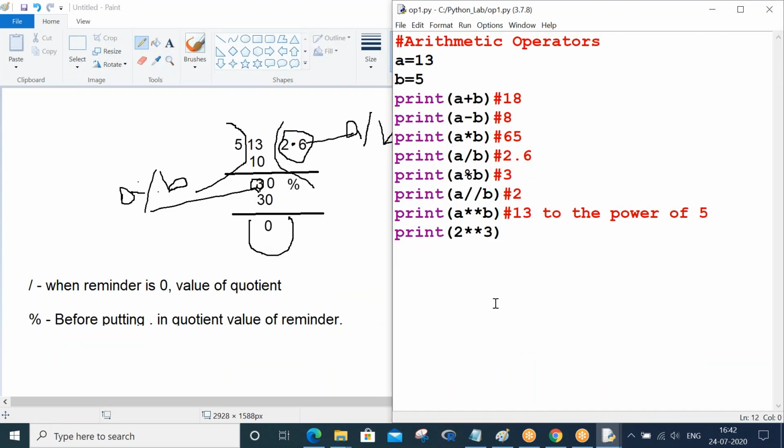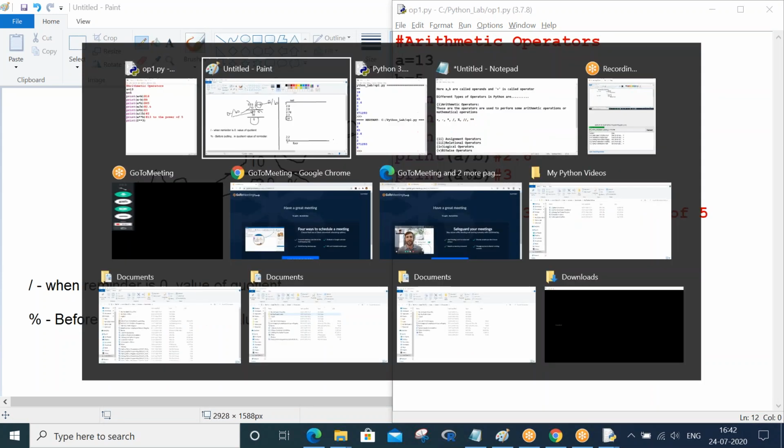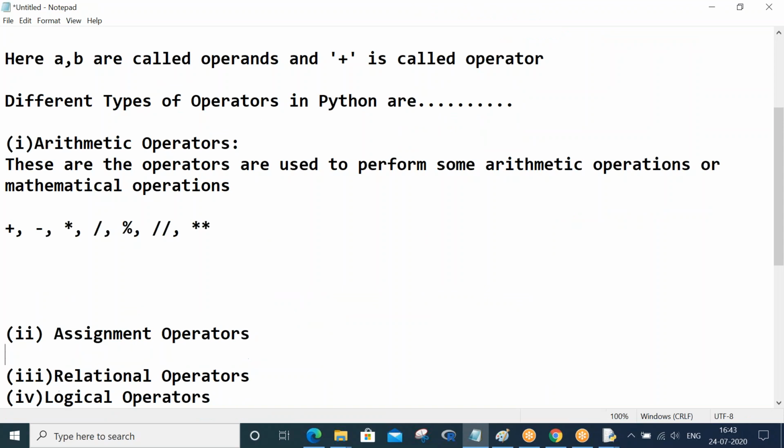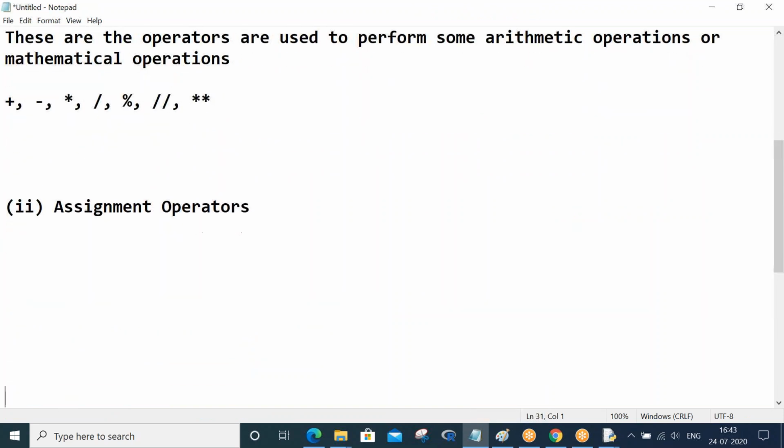Okay, so I hope you have understood these arithmetic operations, and let me proceed with the further operators. Next comes assignment.